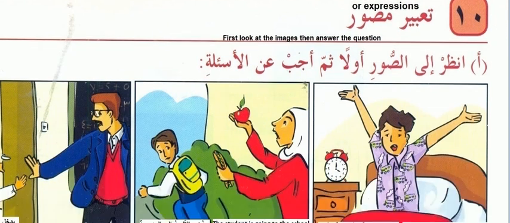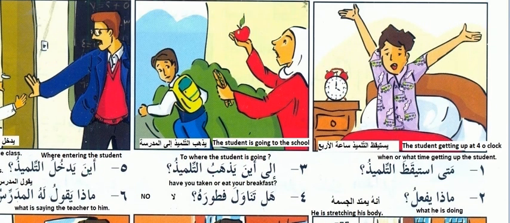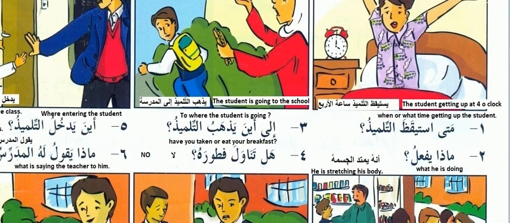So according to the picture, they are giving the questions and you have to answer about them. Here, mata istayqaza at-tilmidh. They are giving the watch here also. So according to that we have to speak or write.